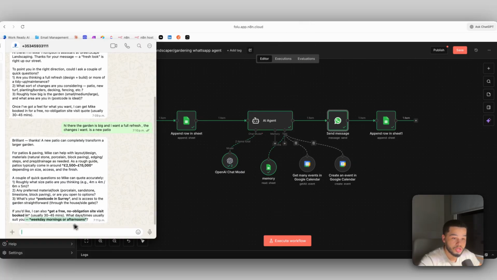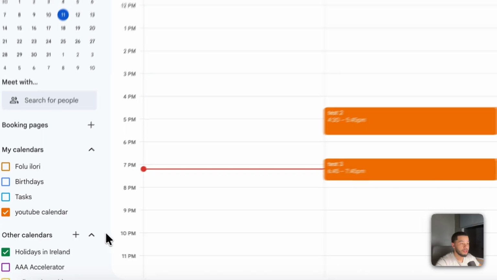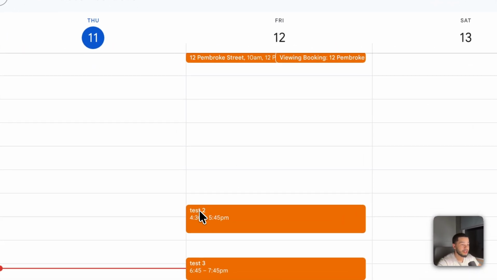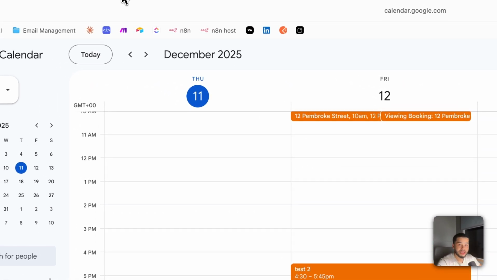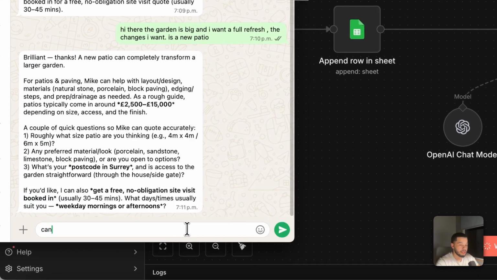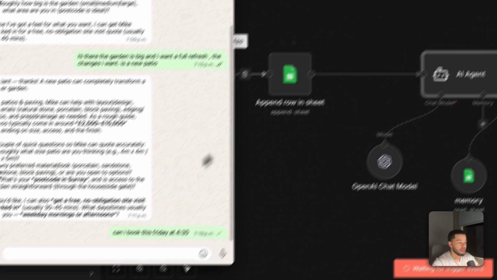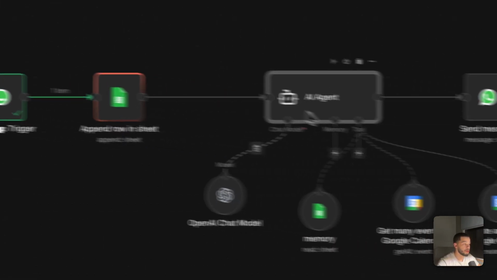Now, I'm going to try and book in here. "Yes, can we book in for Friday? Let's say Friday the 12th at 4:30 p.m." It should be able to know that this spot is taken in the calendar, as we can see over here. So I'm going to say, "Can I book this Friday at 4:30?" It should be able to come in here now. It's going to come down here.